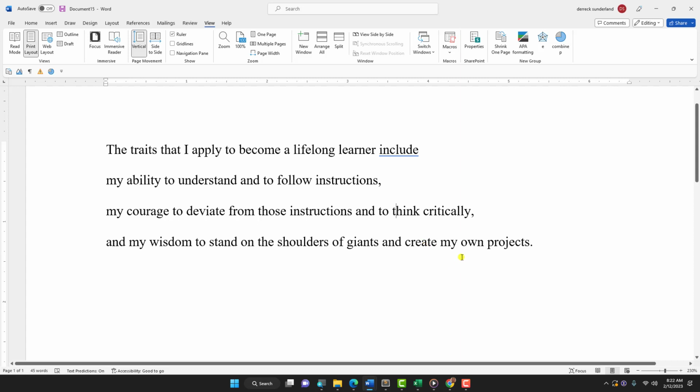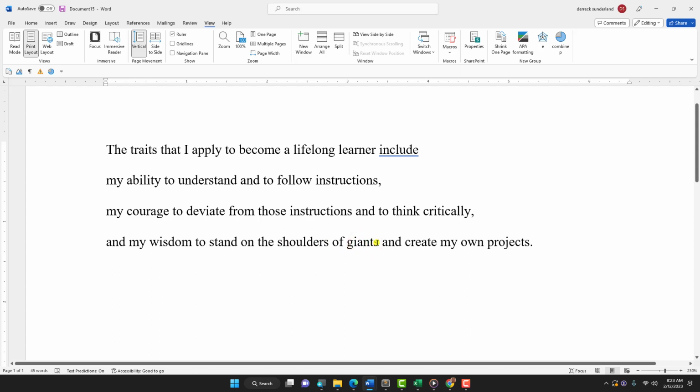So the next item in the series is my wisdom. Again, we have the trait modified by the possessive adjective, my. Again, we have an infinitive, which is good. We have infinitive, infinitive. And this time we have a prepositional phrase. But this time we have another prepositional phrase inside the prepositional phrase, which modifies the object of the other prepositional phrase. So in other words, we have shoulders,